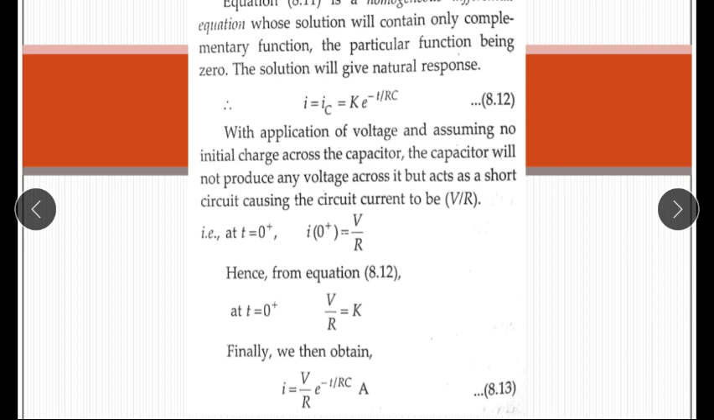So the current through the circuit is V upon R, that is at t equal to 0 plus, i at 0 plus is equal to V upon R. Hence at t equal to 0 plus, K is equal to V upon R. So the equation of current is i equal to V upon R e to the power minus t upon RC ampere.